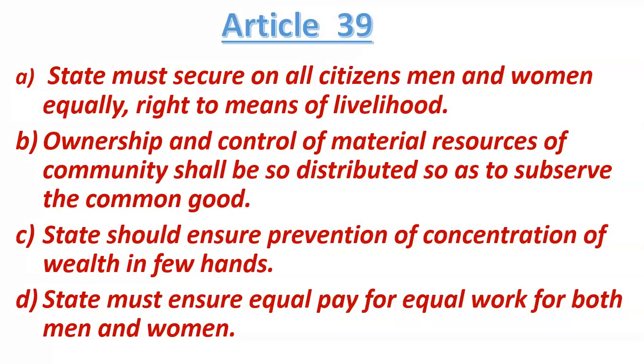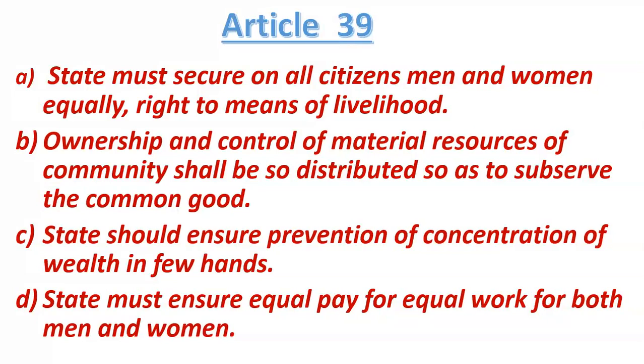So what does Article 39 clause B say? It says that all the material resources of the country should be distributed in such a manner that they provide benefit to every person of the country. It should not happen that they are only providing benefit to a few persons or a single person. They should provide benefit to all the persons. So this was the meaning of Article 39 clause B.